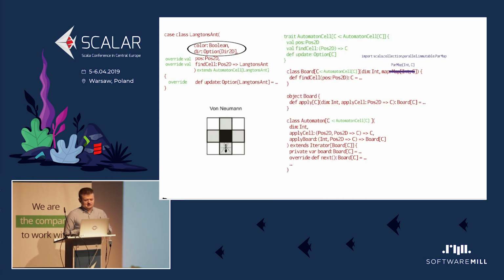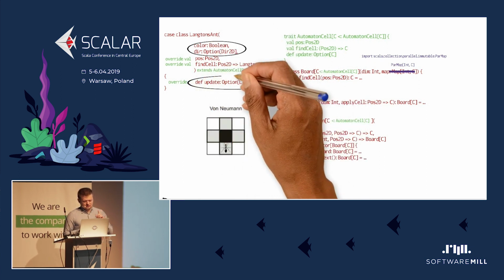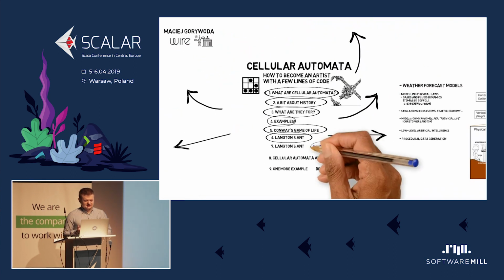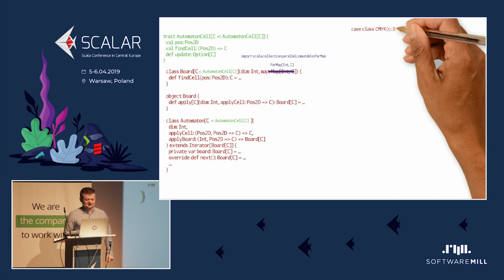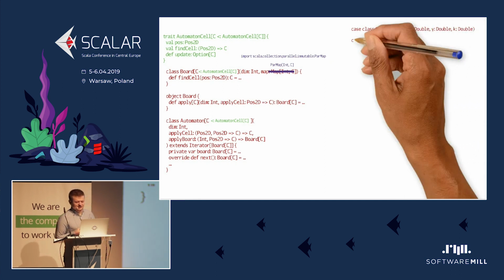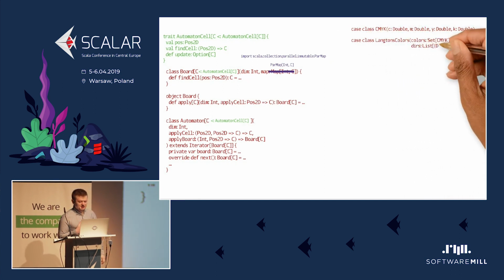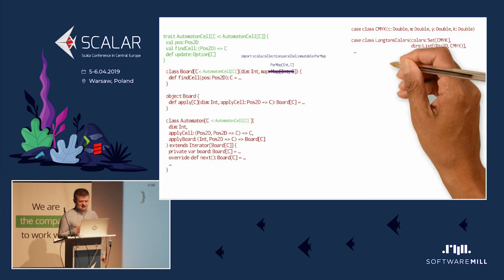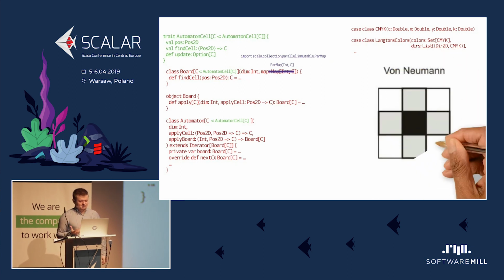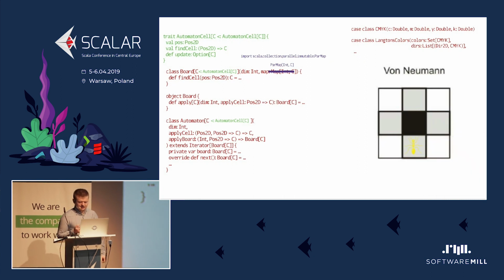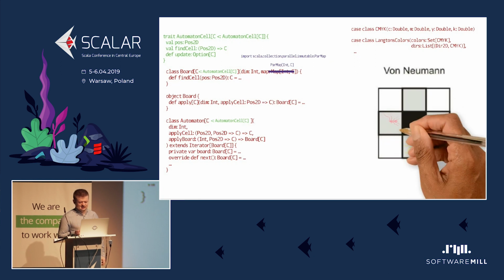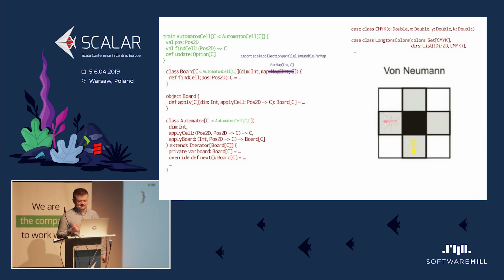Okay, so we have the color, we have the direction, we have the update method, and that's it. We can create any automaton just with this simple few lines of code. To make it more interesting, let's make ants that are in very different colors. For example, we can create one, do you see it? Yeah, that one is yellow, that's one magenta, and there will be also a cyan ant.